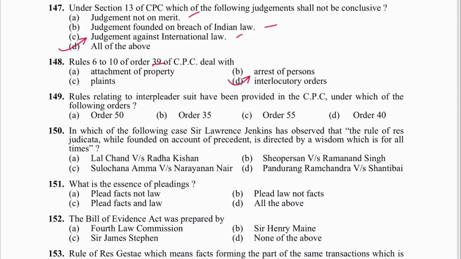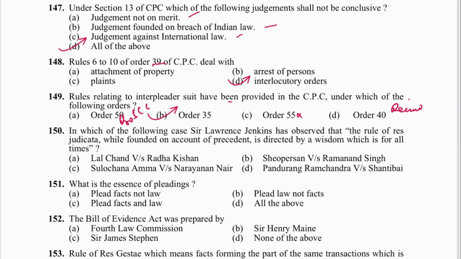Next is 149. Rules relating to interpleader suit have been provided in Order 35. B is the answer. What is in 50? 50 is for provincial small cause courts. Orders are only up to 51. Order 40 is receiver.